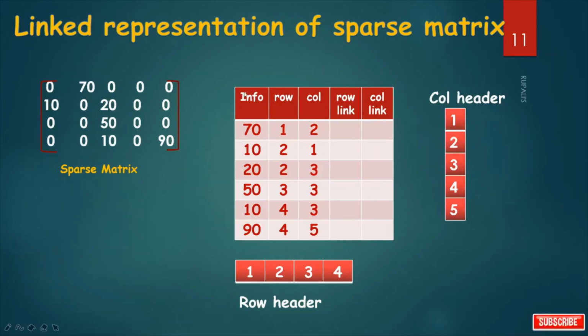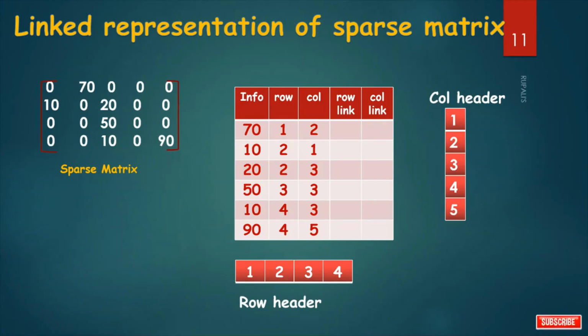See, in this table there are 5 columns. First column is for info, means you have to write all non-zero elements here. Now second column is for row number and third is for column number, means 70 is in first row and second column. 10 is in second row and first column. In this way, you have to write all row number and column number. And this is for row link and this is for column link. And this is column header and this is row header.